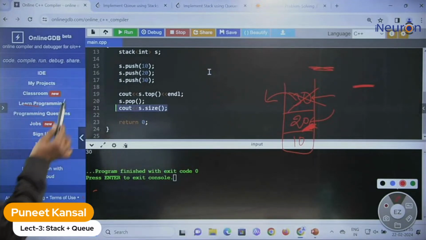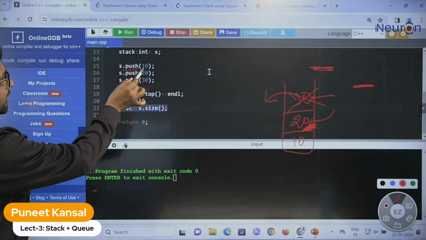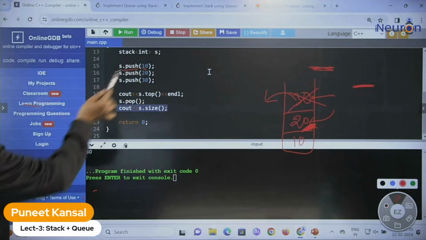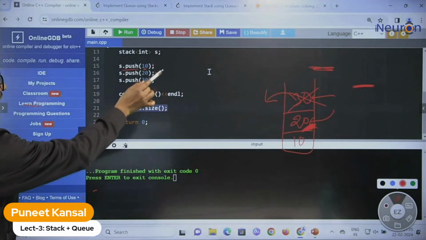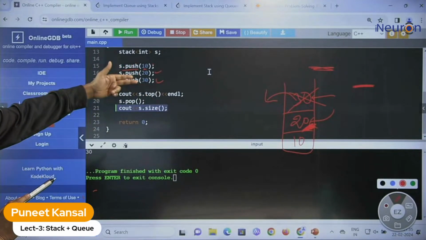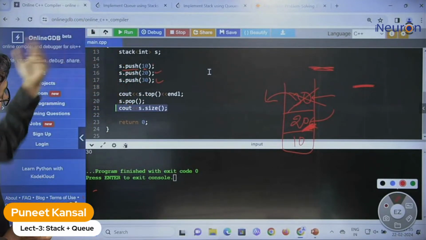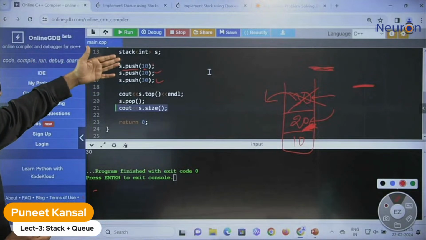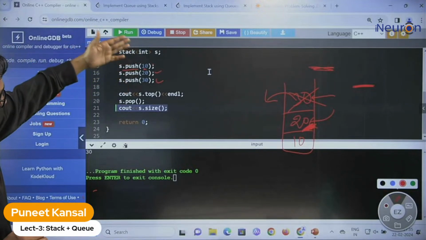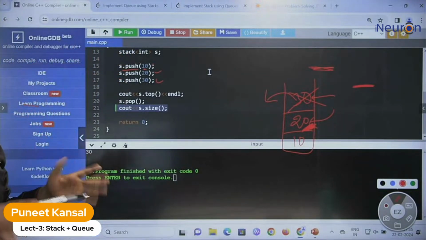Divya is asking about the push function. Push function is inserting the element at the top. This is inserting 10, then 20, then 30. Push is inserting the element, pop is deleting the element. They are not returning anything.